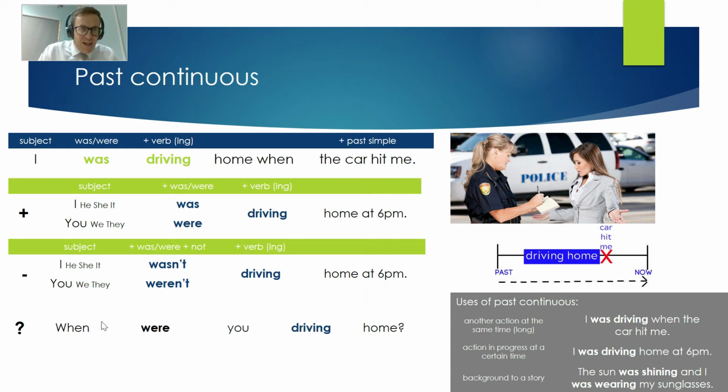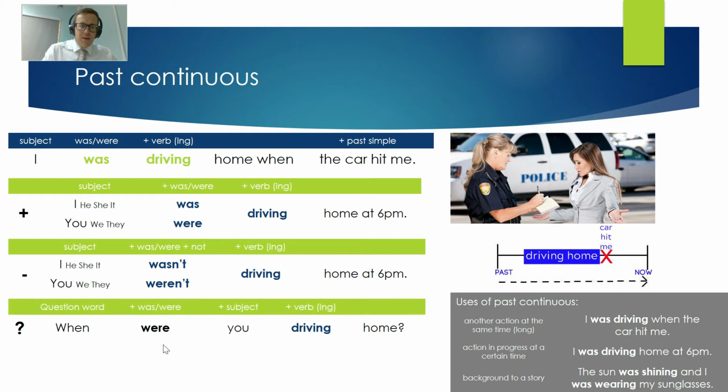For the questions, like in other tenses, we swap the subject with the auxiliary. So we move you after. So we have, when were you driving home? And of course we change it for he or I, or when was I driving home?